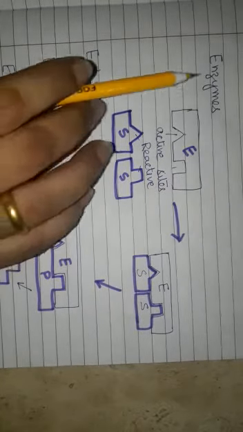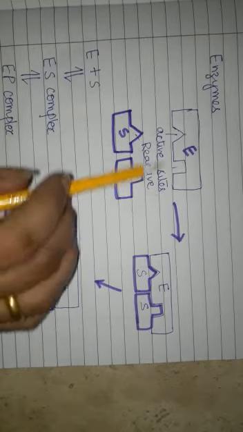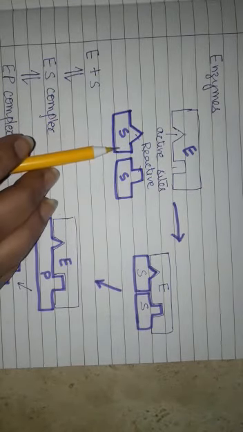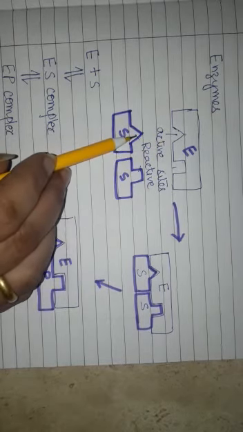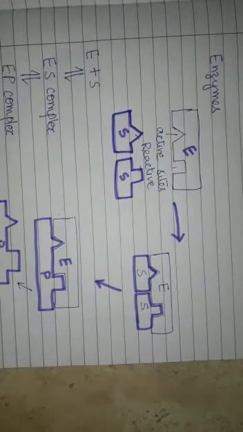Let us repeat: enzyme molecules have specific pockets or grooves in them which are called active sites. What do the corresponding substrate molecules have? They have reactive sites. The reactive sites can exactly fit into the active sites of enzymes like a lock and a key.